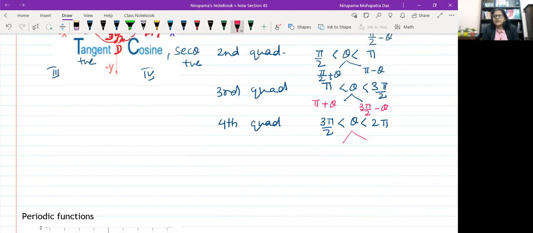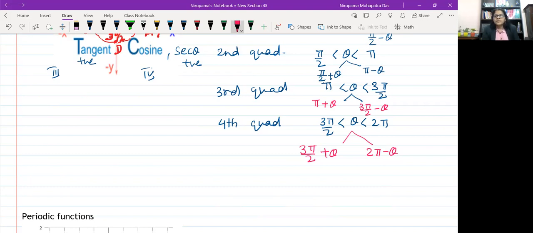Again, you can express it in two ways, 3 pi by 2 plus theta and 2 pi minus theta. So that means an angle anywhere in the plane can be in the first, second, third or fourth quadrant. Any angle of any measurement you think of will not be beyond these four quadrants. That is for sure.